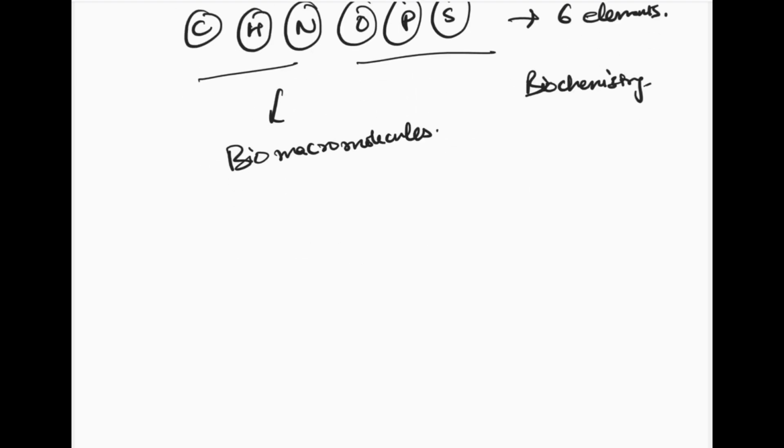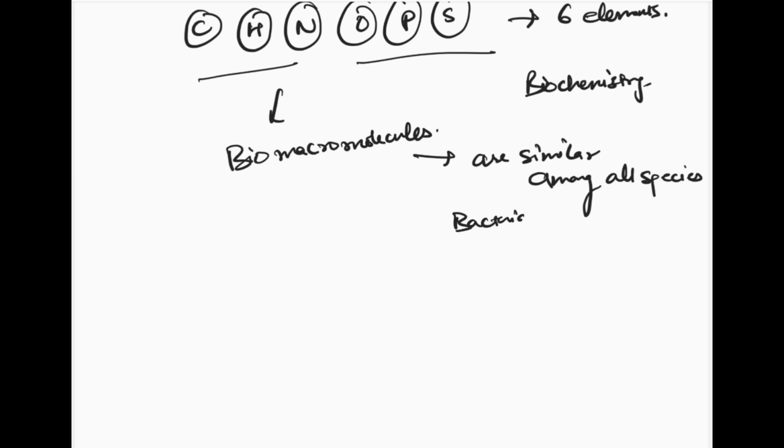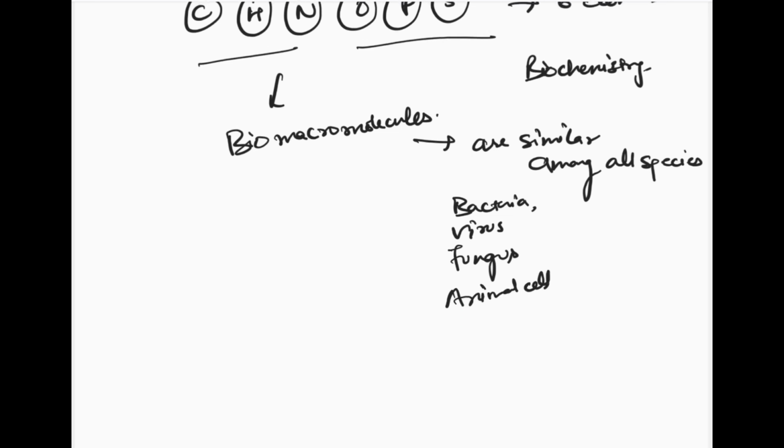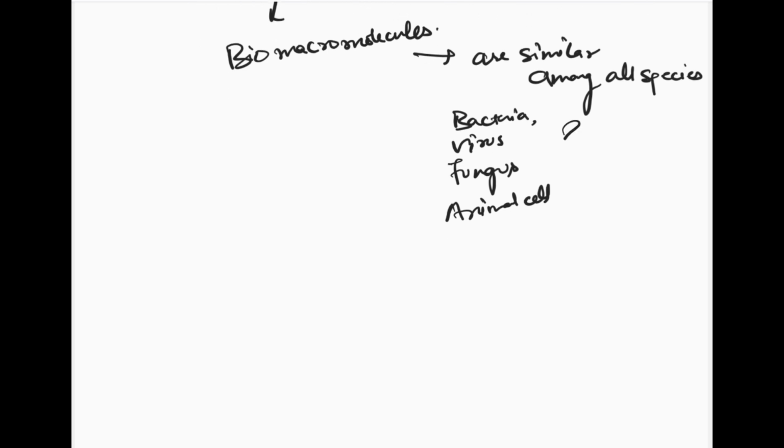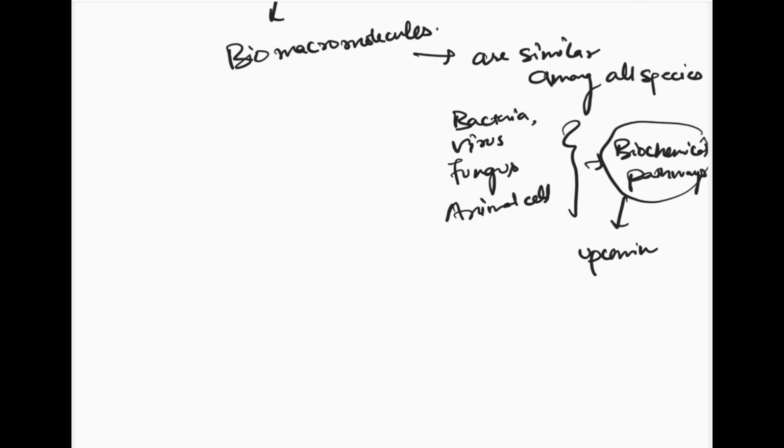And these biomacromolecules are similar among all species. Whether you take bacteria, virus, fungus, or animal cells such as human, in all of these we are going to find this carbon source, nitrogen source, energy source, right? And because of this, they have similar biochemical pathways. Now, what are these biochemical pathways? That we are going to study in upcoming lectures, so do not worry about it right now.